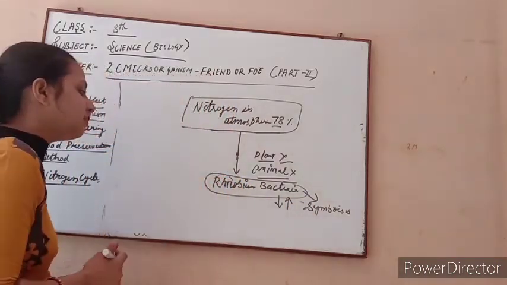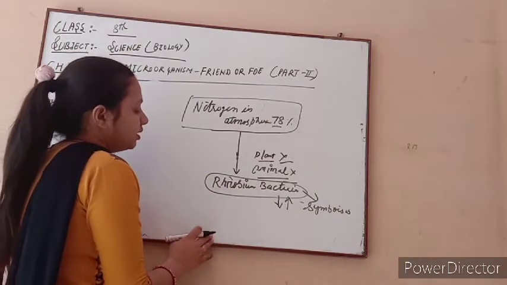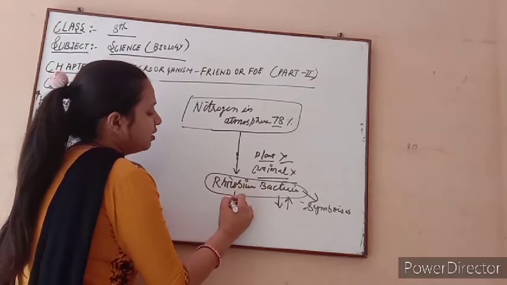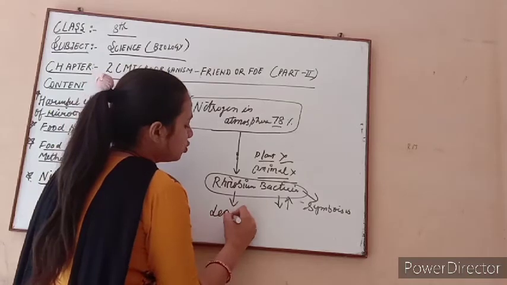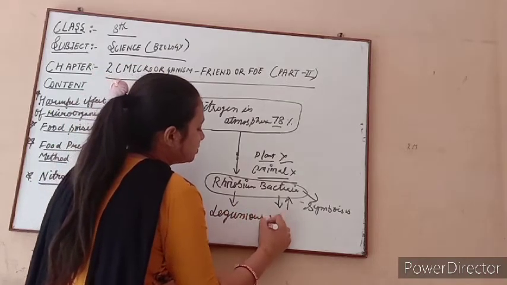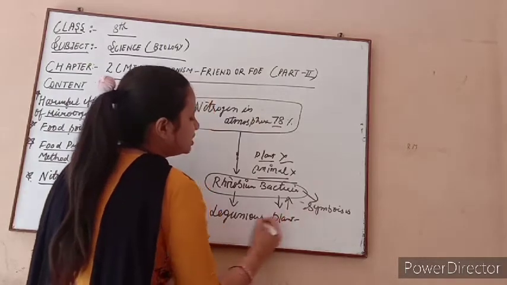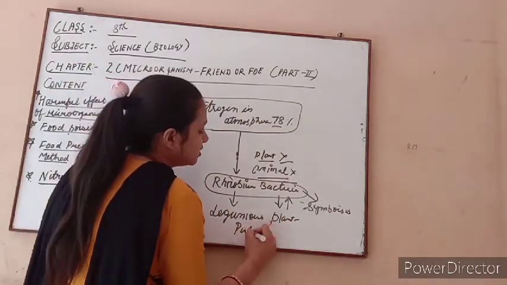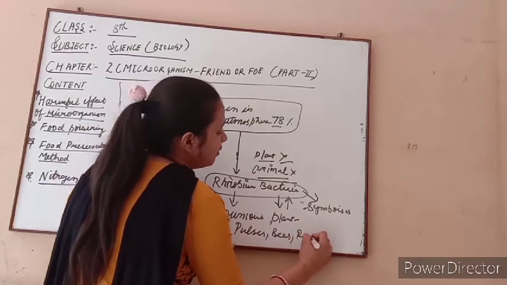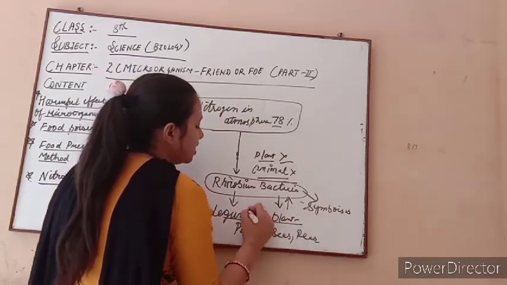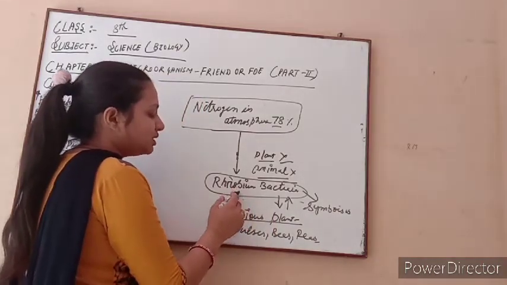So this rhizobia bacteria plays a very important role in the fixation of nitrogen on earth. It is very important for the plant, because the plant in whose root it is present is known as a leguminous plant. Leguminous plants are those which have a large amount of protein, like pulses and beans. Pulses, beans, peas, all come under leguminous plants, because on the roots of those plants the rhizobia bacteria is present.